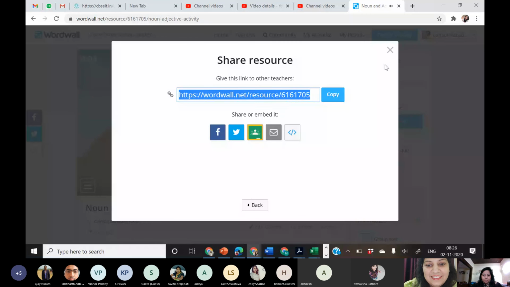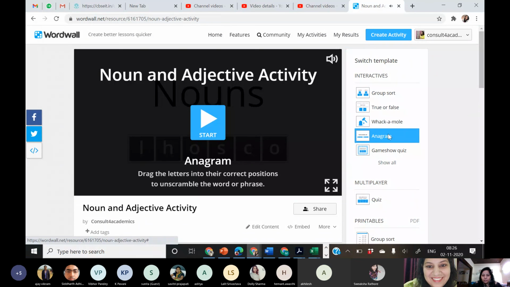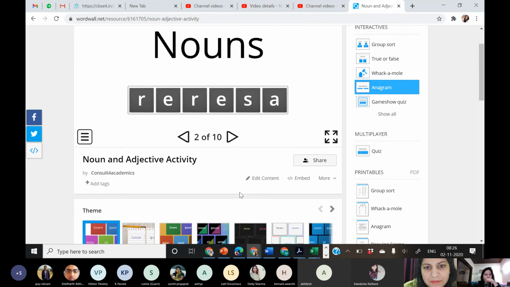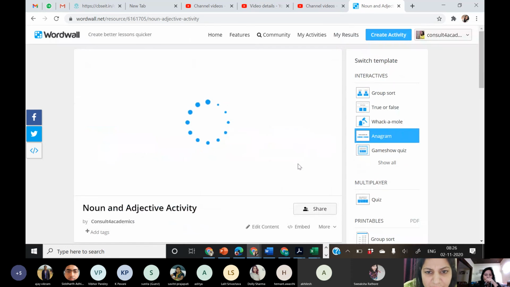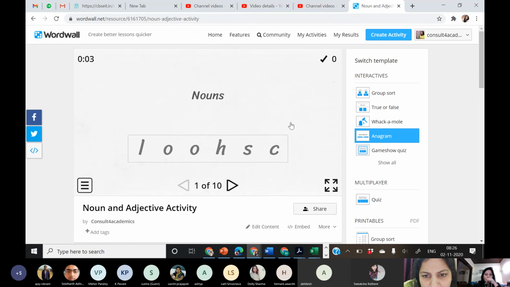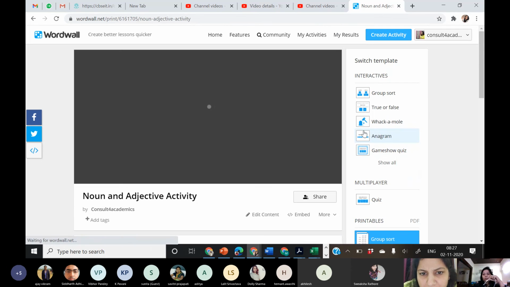Share. They have to arrange it. You can even change the backdrop. They have done it randomly. You have to do it. Please try different kinds of games, and you can print also. PDF printables are also available.